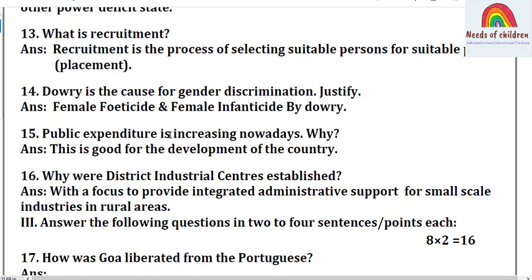Let's move on to question number 15. Public expenditure is increasing nowadays. Students, this is the question. It is from the economics, public finance and budget. This is good for the development of the country. If public expenditure is increasing, it is nothing but the country is spending more on the developmental activities. That shows it is an expenditure.